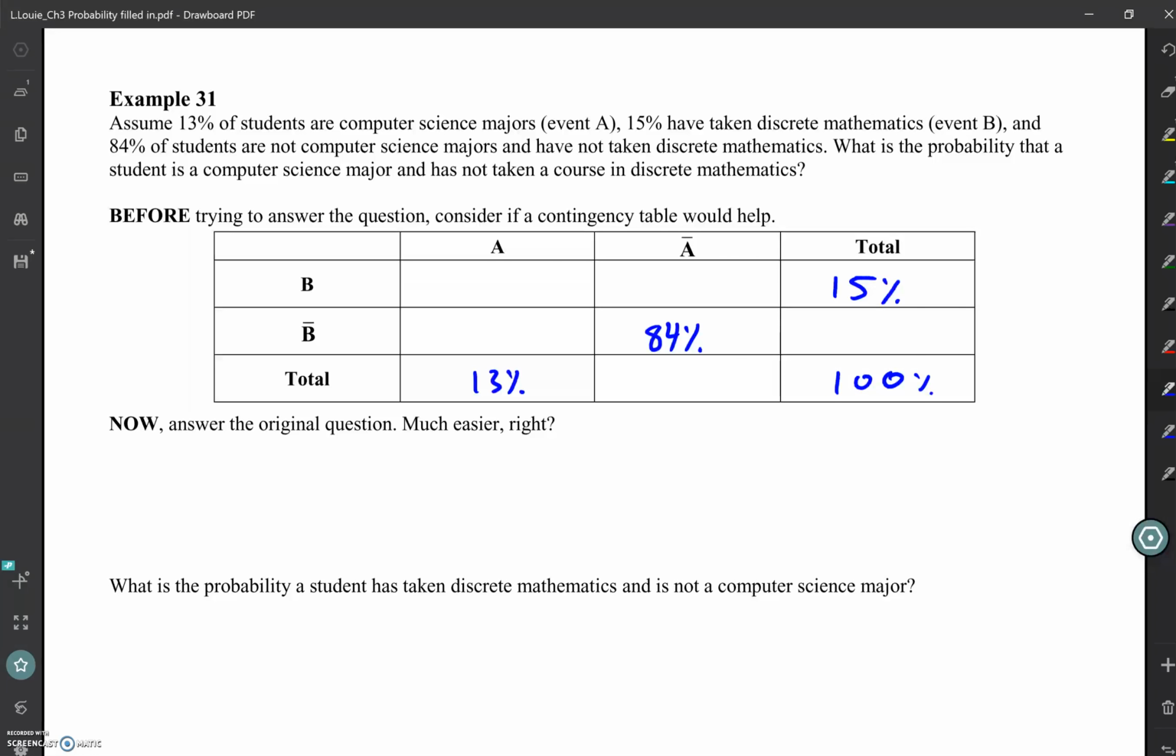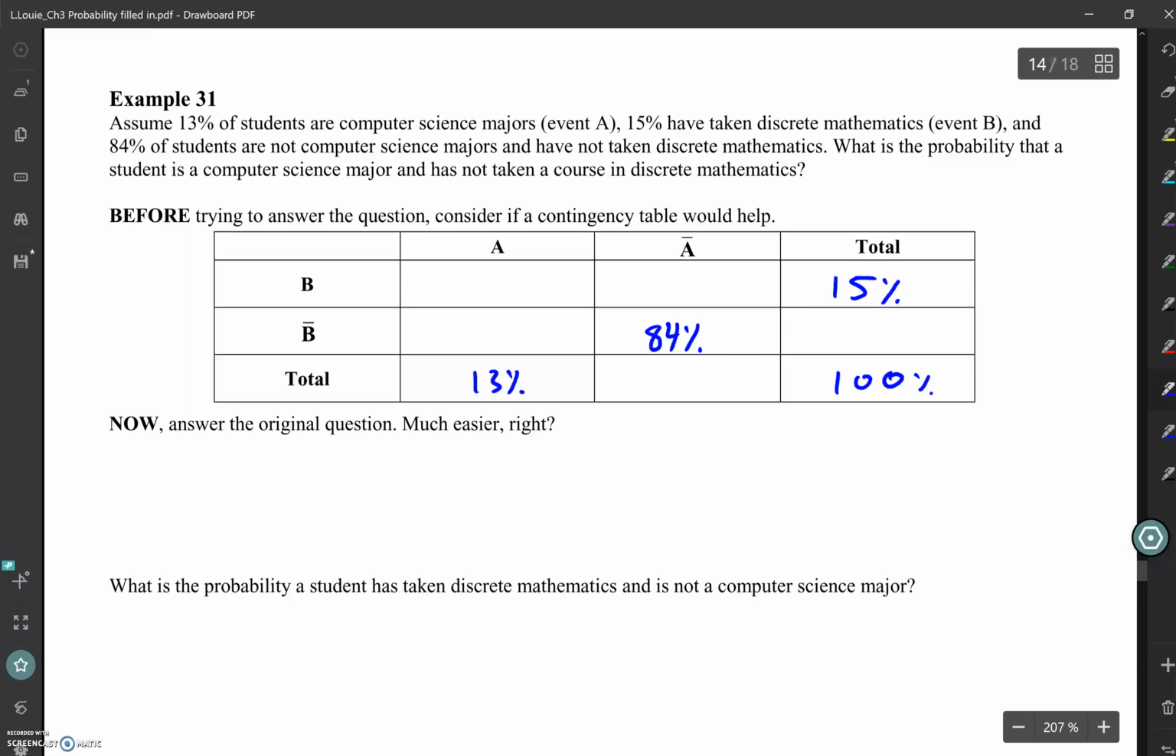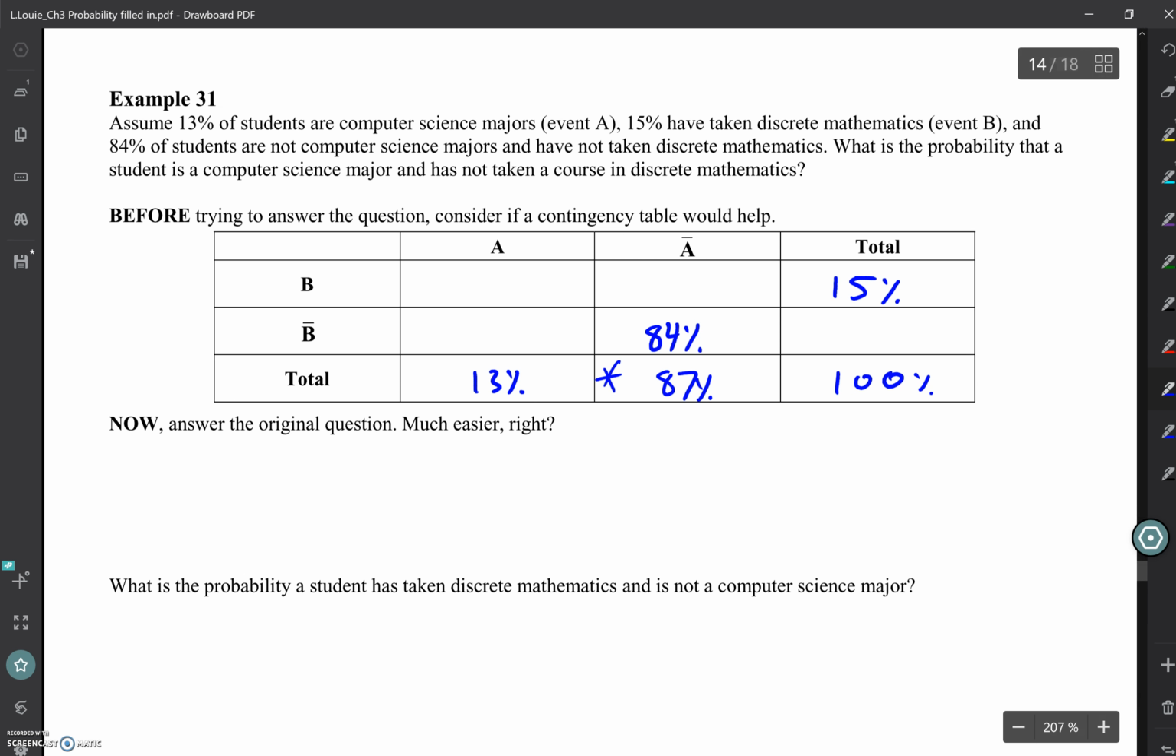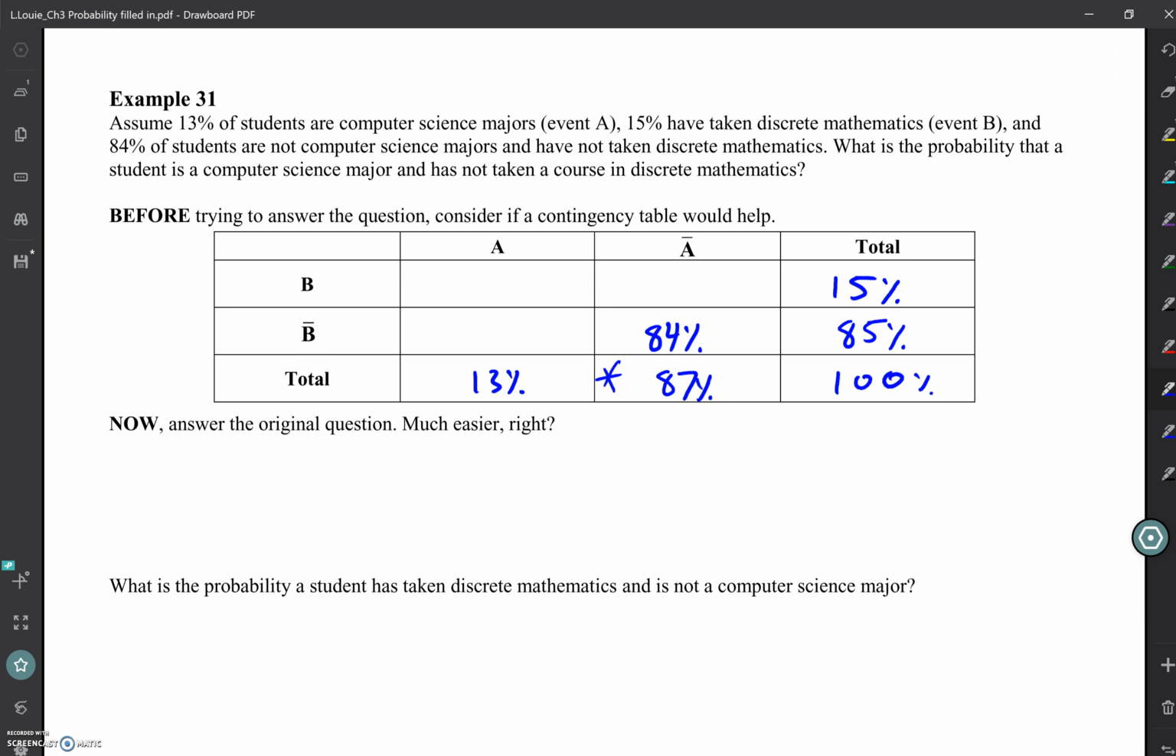What's the total amount of percent that are not computer science majors? 80. I'm talking about this box. 87. What's the total amount that have not taken discrete mathematics? 85. Oh, sorry, that's what you thought last time? Yeah, that's what. Gotcha. Sorry.